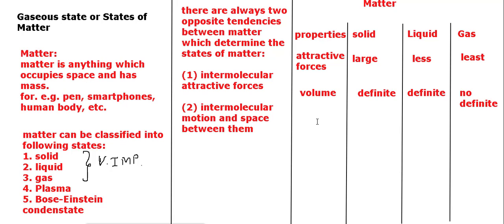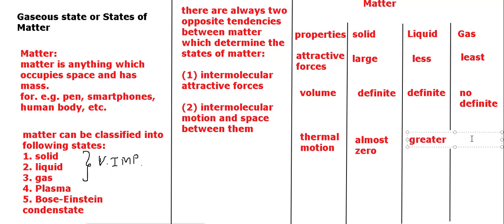Next, the thermal motion. Thermal motion depends on temperature. In the case of solid, it will be very, very less. Molecules only vibrate at their own point, so thermal motion is almost zero in the solid. But in the case of liquid, it will be relatively greater.